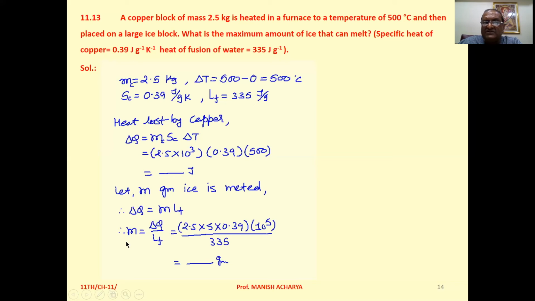So the mass of the ice which is melted, m, is equal to delta Q upon latent heat of fusion. Delta Q, substitute this value here, latent heat of fusion is 335. Then solve it, you will get the amount of ice which is melted. Clear to all of you?